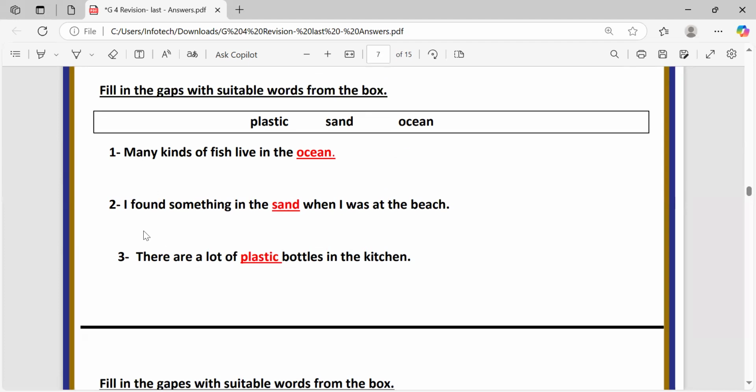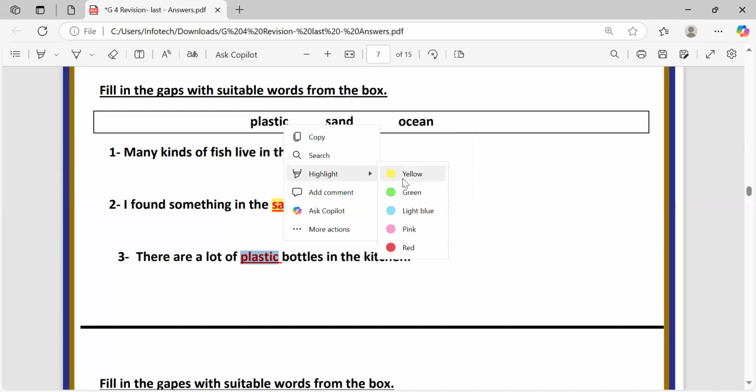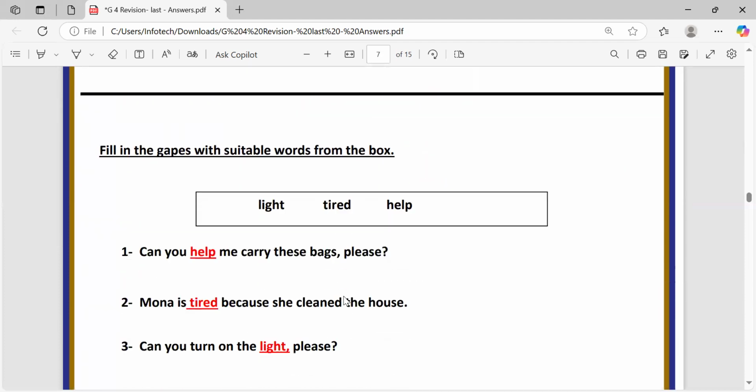Question number two. I found something in the sand when I was at the beach. You will find sand on the beach. That's really clear. There were a lot of plastic bottles in the kitchen. So bottles are made of plastic. This is the material we are searching for. Now let's move to the next part.